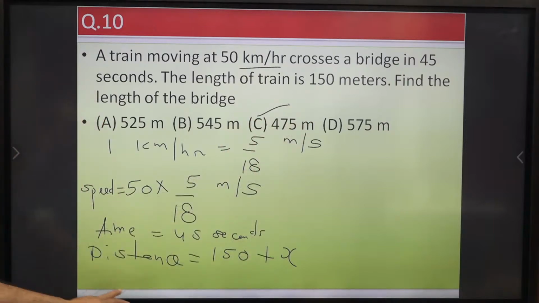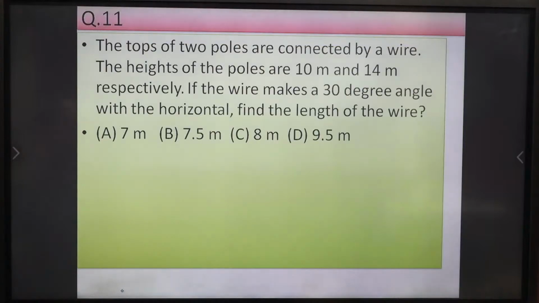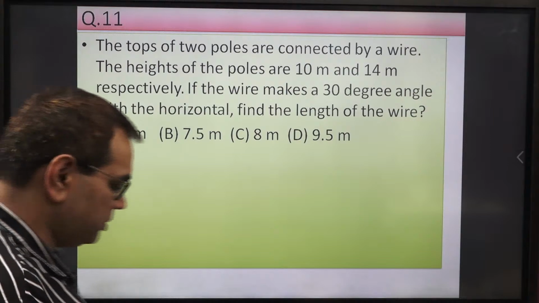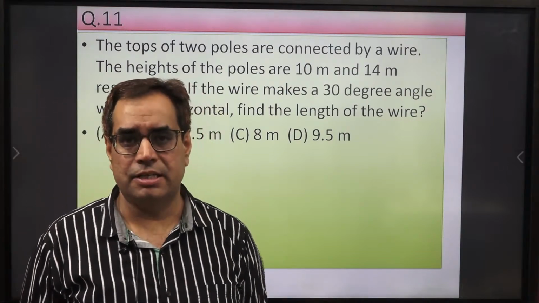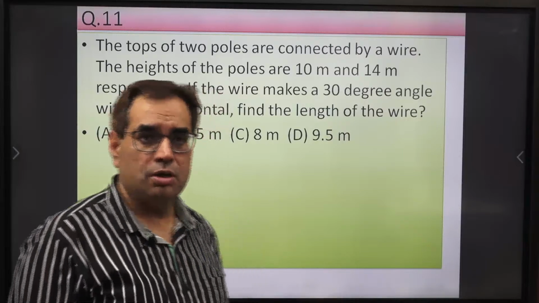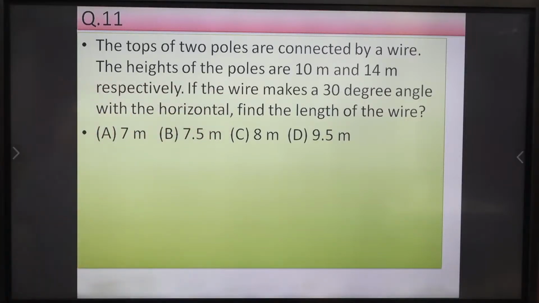Now let us move to the next question, number 11. So this is from the height and distance topic. In 10th class mathematics we study this, and in the aptitude section also we generally study this. You must know the basic height and distance formula. So just read the question once.